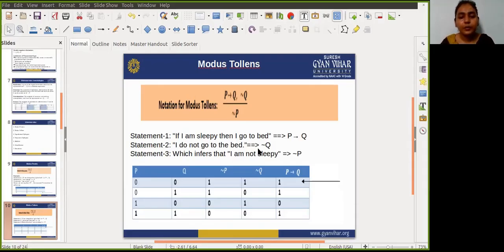In the third case, P implies Q is 0 and not Q is 1, so obviously the result will be 0, so let it be. Again, P implies Q is 1 and not Q is 0, so let it be because the result is 0. So it is proved, using modus tollens, that if P implies Q is true and not Q is true, then we infer that not P is also true.